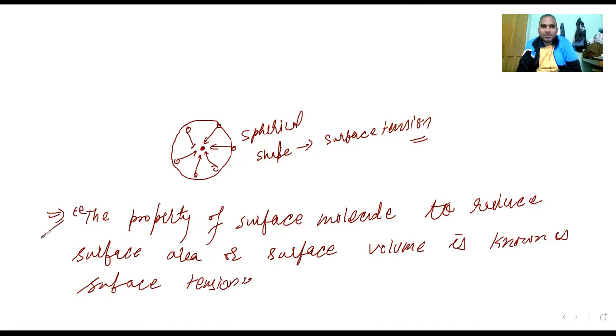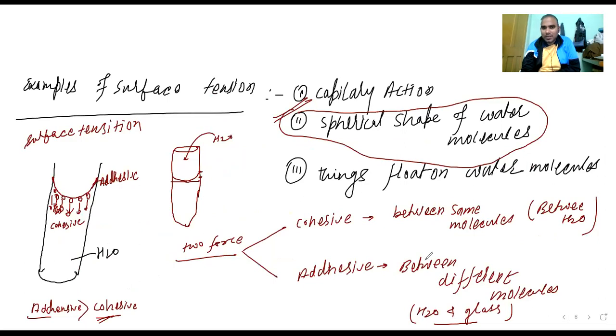So this is all about the case. And one example I already told you: things that float on water. Why? Because you are throwing a leaf or paper or even mosquito eggs on it. I told you. If there is no surface tension, everything will sink immediately, it will get inside. But if the surface tension is high, it is not going to sink inside.